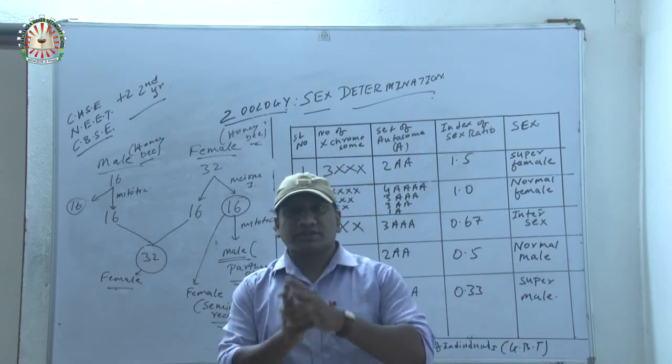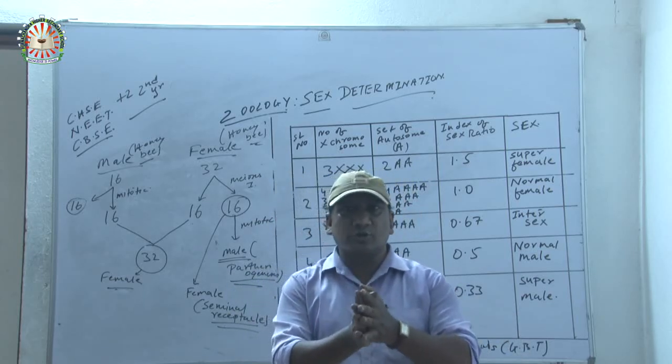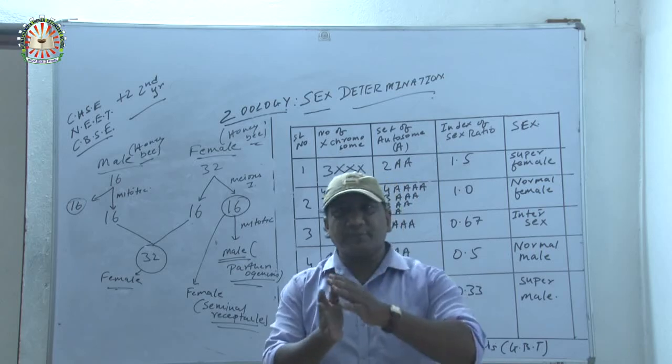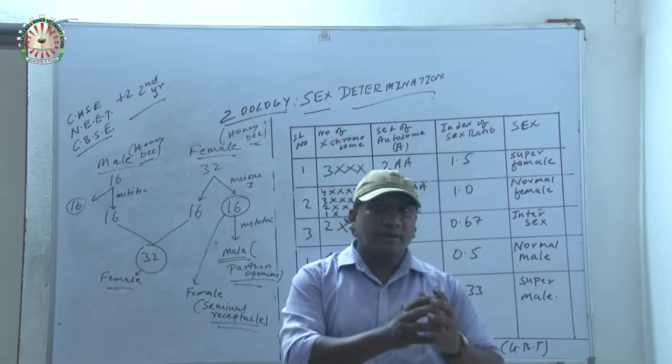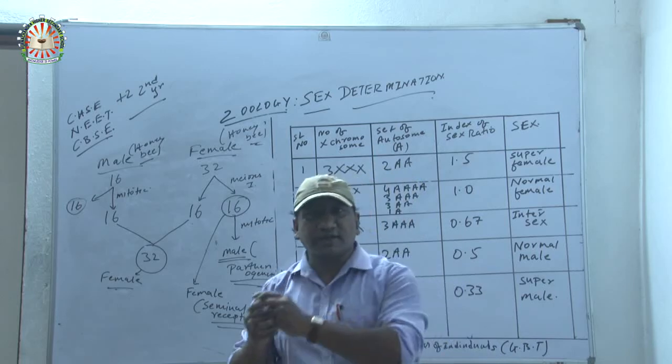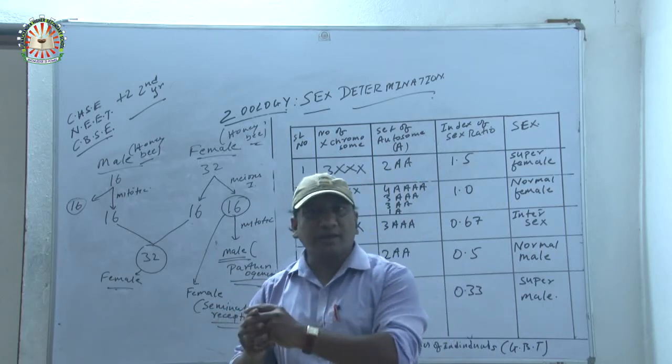Remember it. The 16 chromosomes mean male. Generally a male honey bee is shorter than a female honey bee.